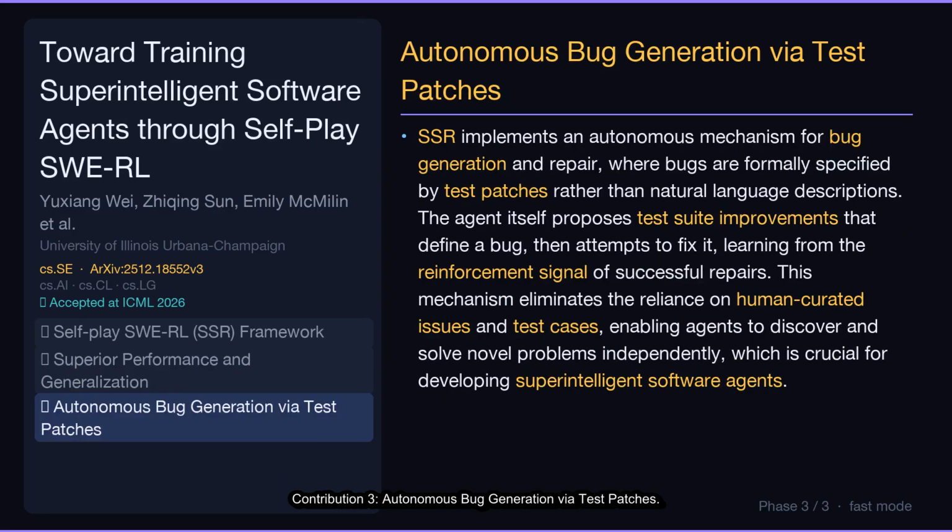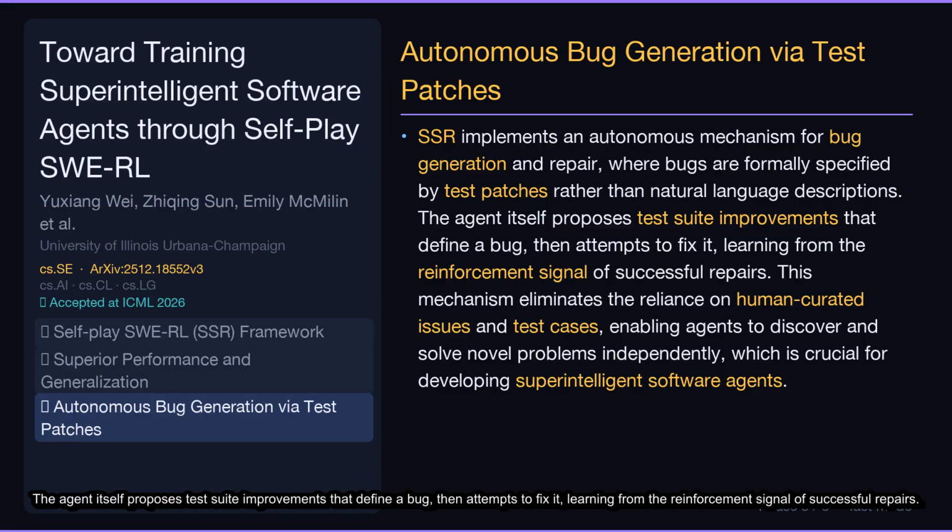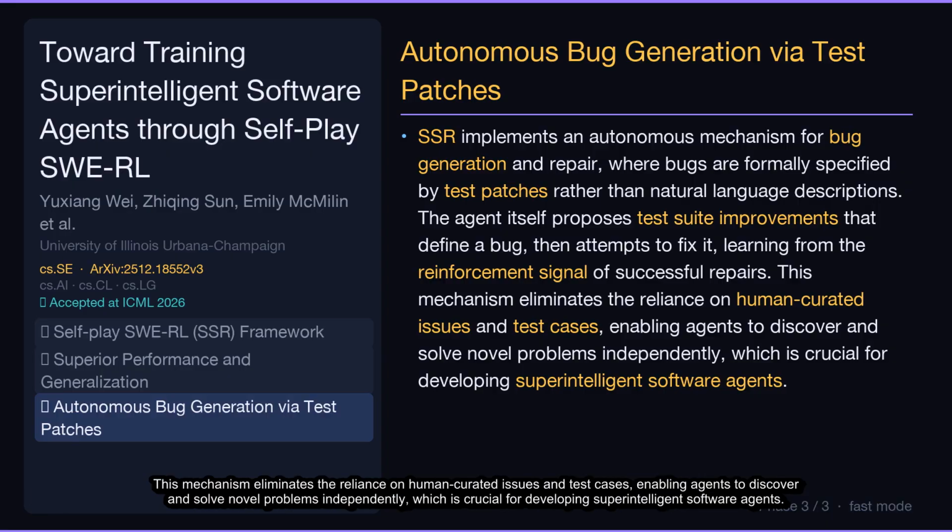Contribution 3. Autonomous bug generation via test patches. SSR implements an autonomous mechanism for bug generation and repair, where bugs are formally specified by test patches rather than natural language descriptions. The agent itself proposes test suite improvements that define a bug, then attempts to fix it, learning from the reinforcement signal of successful repairs. This mechanism eliminates the reliance on human-curated issues and test cases, enabling agents to discover and solve novel problems independently, which is crucial for developing superintelligent software agents.